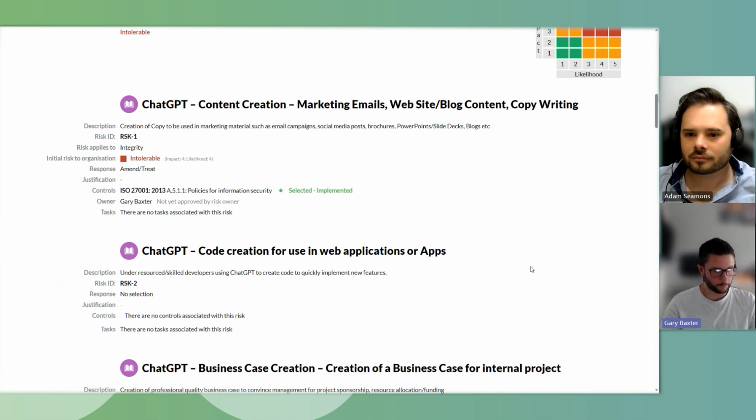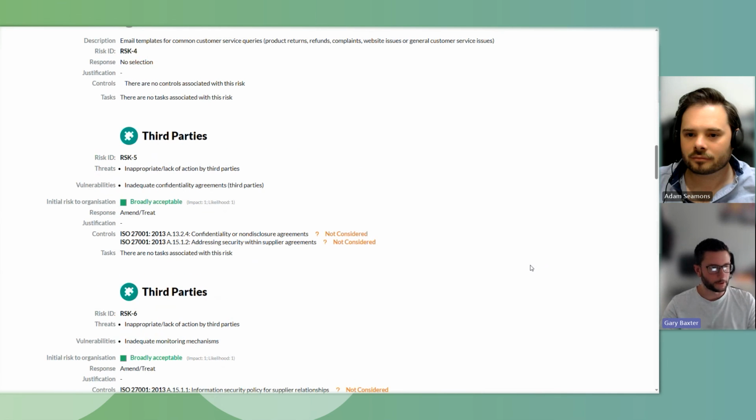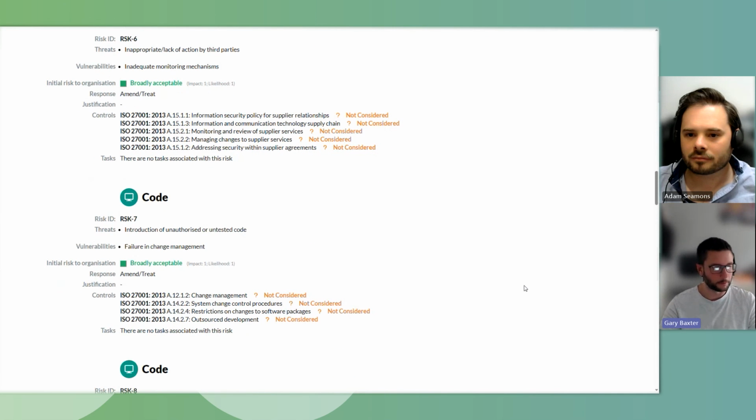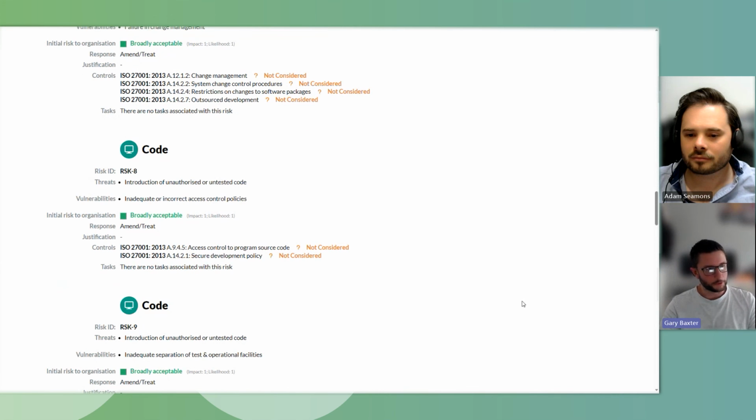The top ones, as we've already covered off, are the overarching scenarios. Moving further down, we then start looking at the individual risks, such as third parties, such as the code scenarios or examples that we covered off a little bit later. What these are going to illustrate, in one very clean and concise report, is what asset or scenario the risk is applied to, the threat and vulnerability combination, what controls we're utilising, and more importantly, the scoring and any task assignments that are going to be set up for them.